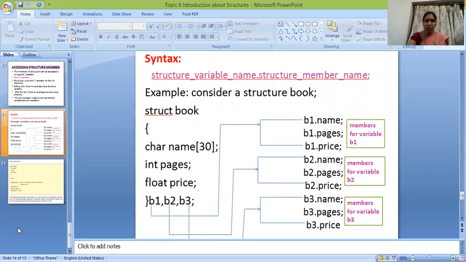Consider a structure book: struct book with char name of 30, int pages, float price. Members for variable b1 are b1 dot name, b1 dot pages, b1 dot price. Next, b2 structure members: b2 dot name, pages, price. Next, b3 members: b3 dot name, pages, price, like that.